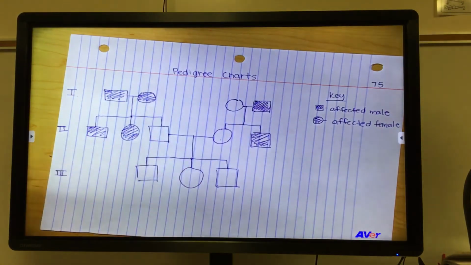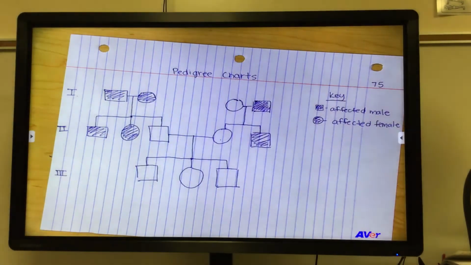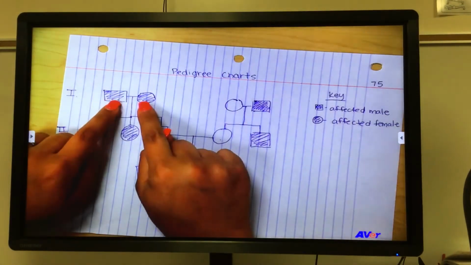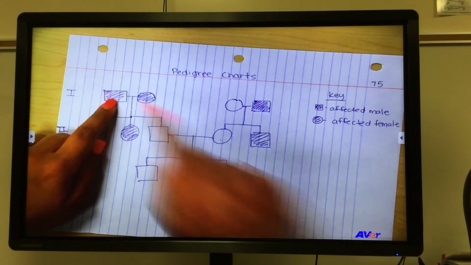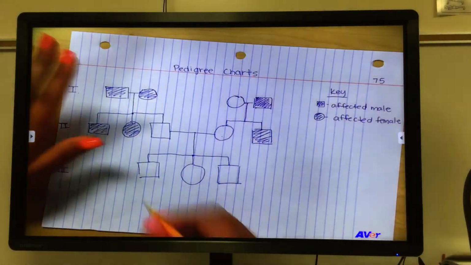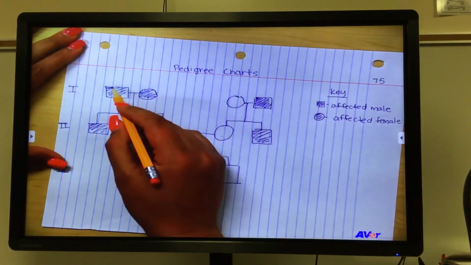So I like to start with seeing if it could possibly be recessive. If it is a recessive trait, meaning that these two here both show homozygous recessive, then that means that the only version of the trait that they have, and do not write this, I'm going to write it in pencil so I can erase it just to check.